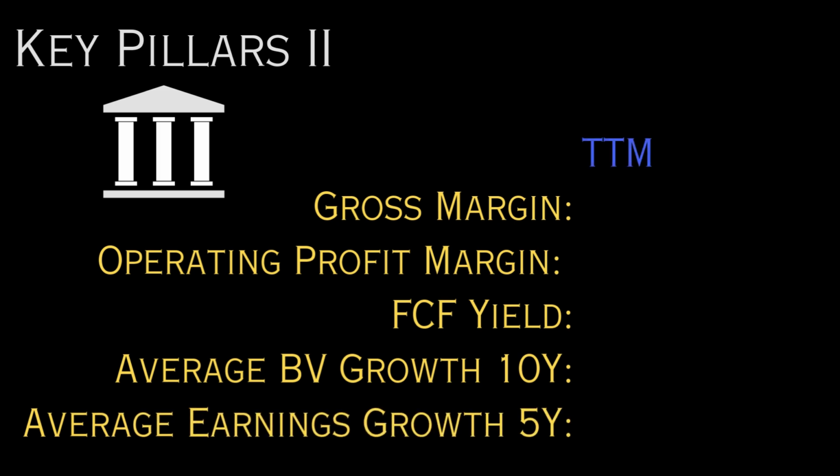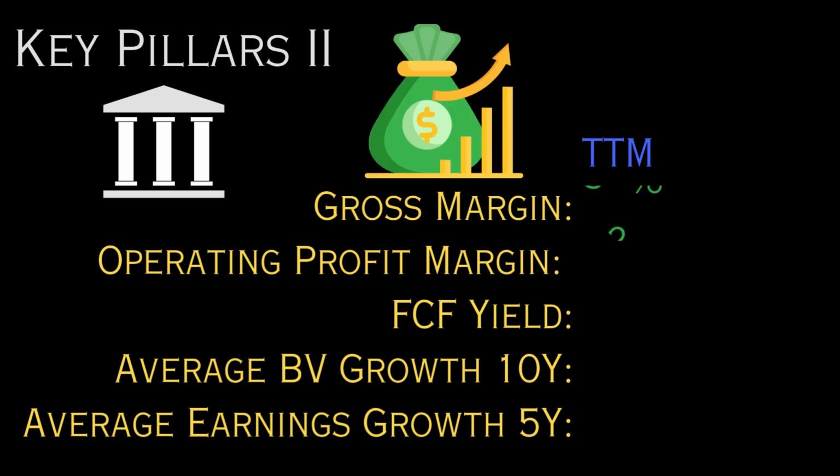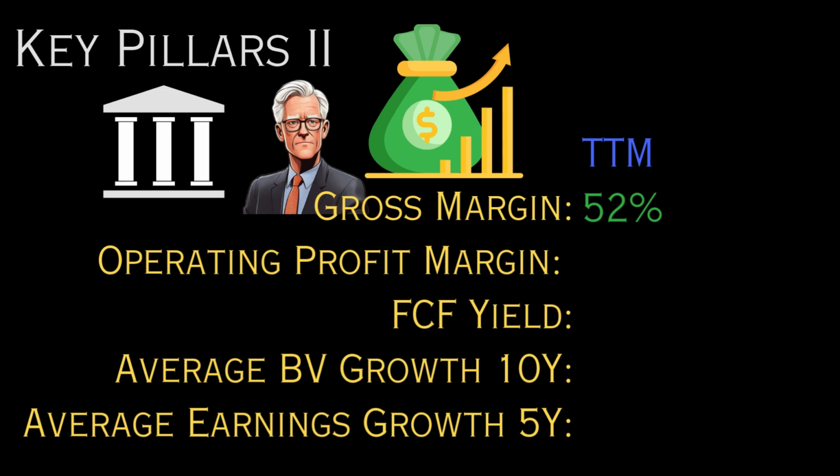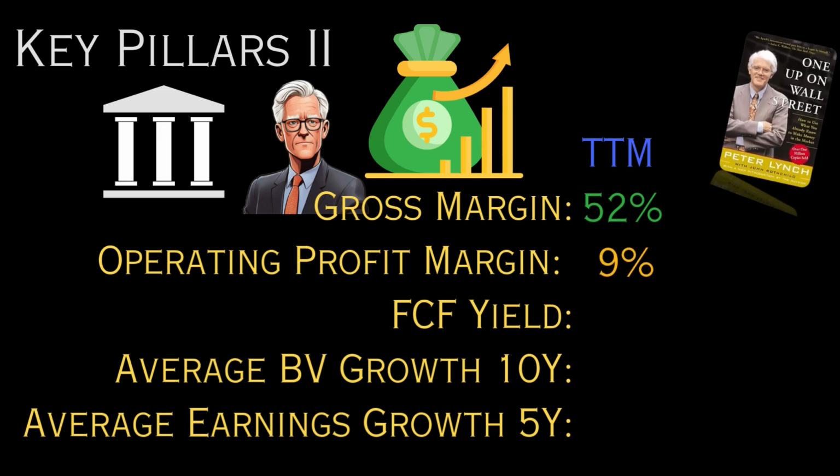Now we will focus on other key pillars which help define an excellent business. Let's look at the gross margin, which indicates how much money a company retains after incurring the direct costs of producing its goods or services. This is currently at 52%, scoring 1 point. Next, we come to the operating profit margin, which tells us how much profit a company makes on $1 of sales after production costs but before interest or tax. Peter Lynch prefers companies with strong operating margins when assessing their financial health and competitive advantage. AMD's operating profit margin is 9%, scoring 0.5 points.